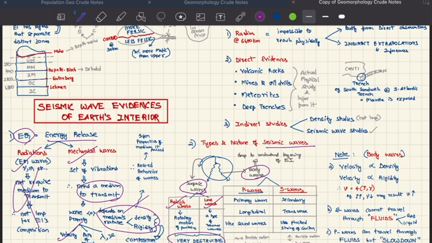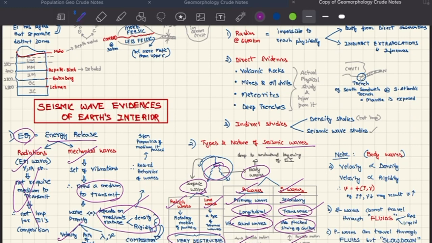Body waves, on the other hand, travel through the interior, therefore they are important for studying the Earth's interior. We have two types of body waves: P waves and S waves. These are primary waves and secondary waves. P waves are longitudinal, so the particle motion is parallel to the wave motion. In S waves, the particle motion is perpendicular to the wave motion, hence they are transverse. P waves are like sound waves. S waves are like the plucked string of a guitar.